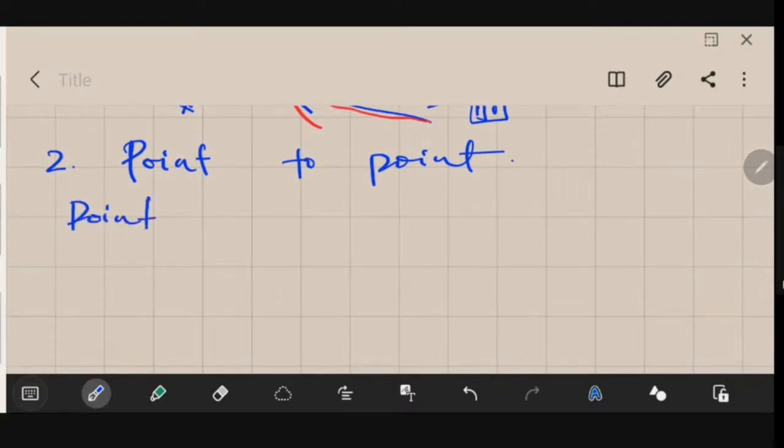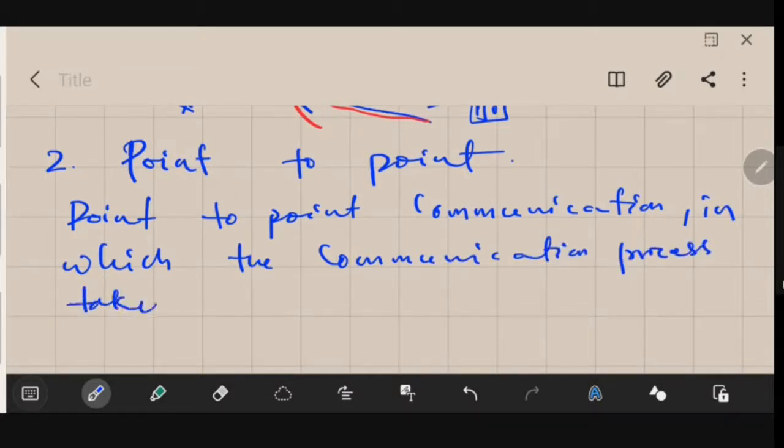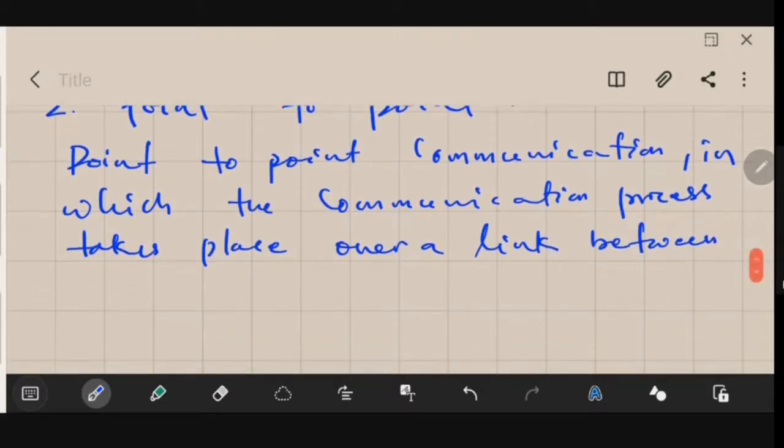So your point to point communication, in which the communication process takes place over a link between a single transmitter and a receiver. RX is the short for receiver.